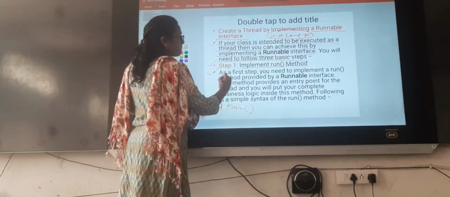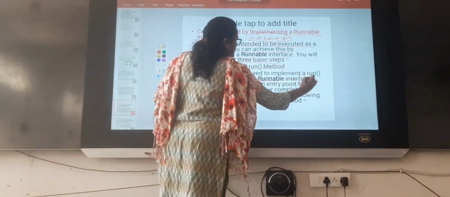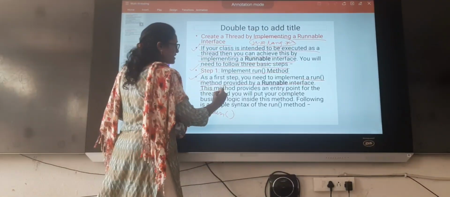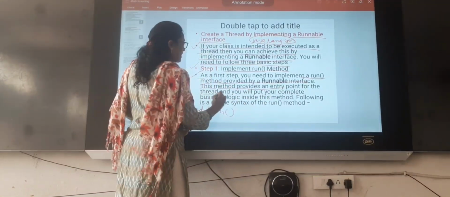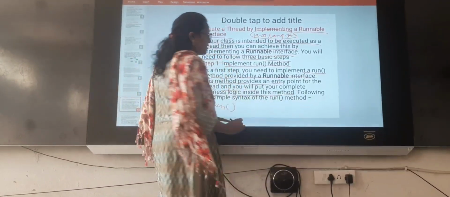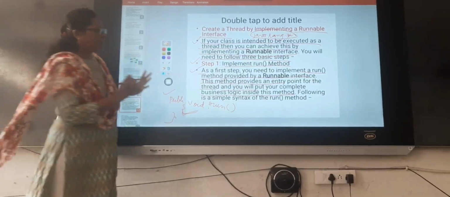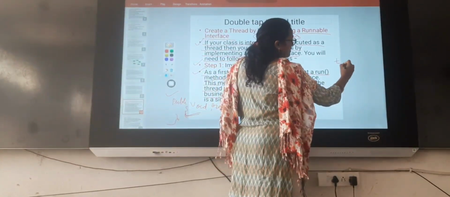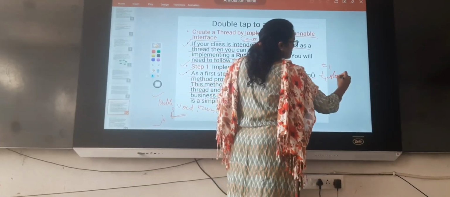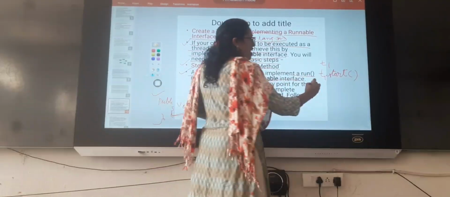As a first step, you need to implement the run method provided by the Runnable interface. This method provides an entry point for the thread, and you will put your complete business logic inside this method. Whenever you create a thread, first we create the thread. After creation of the thread, we start this thread with the help of the start method, which is provided by Thread.